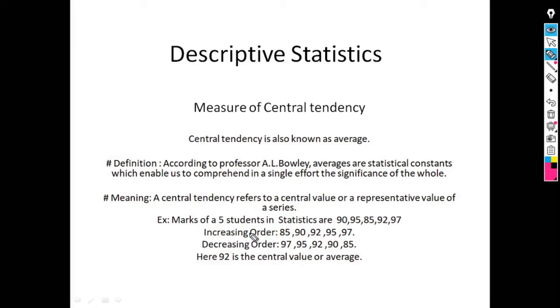Suppose we arrange the data in increasing order, then the observations are 85, 90, 92, 95 and 97. The definition tells us measure of central tendency refers to a central value. From this we can see that the central value is 92. So here 92 is the central value or average.